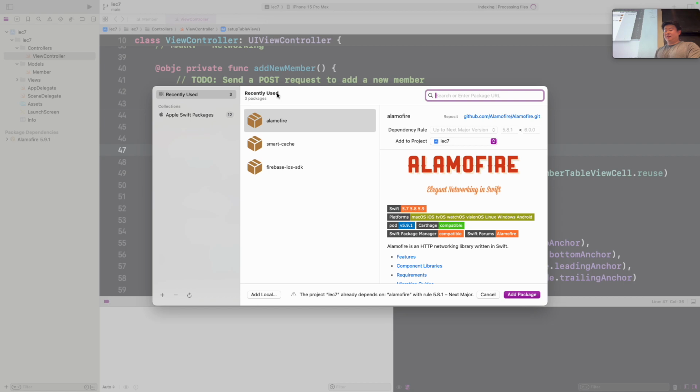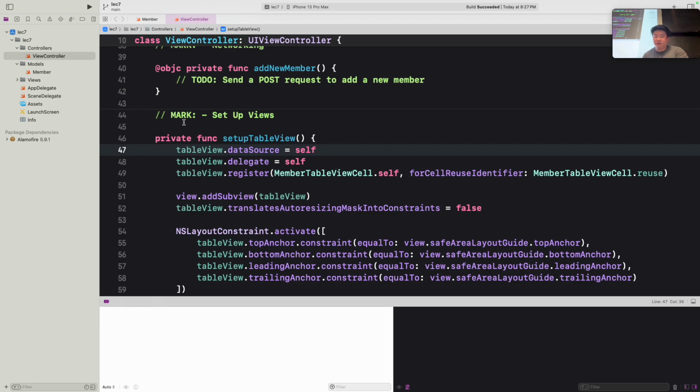Usually if you want a package, you would just paste the URL of the GitHub here, and you would be able to add that package. But currently we already have that done for you, so you don't have to worry about that until possibly the hack challenge.